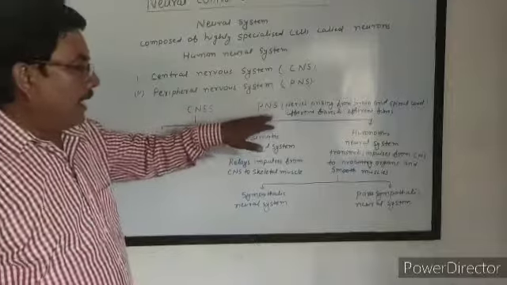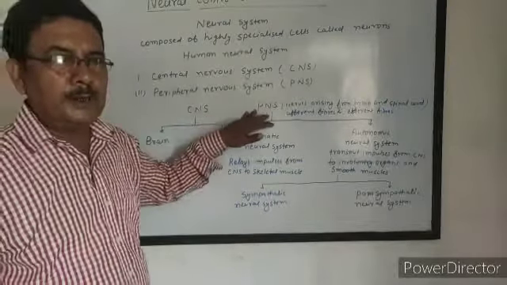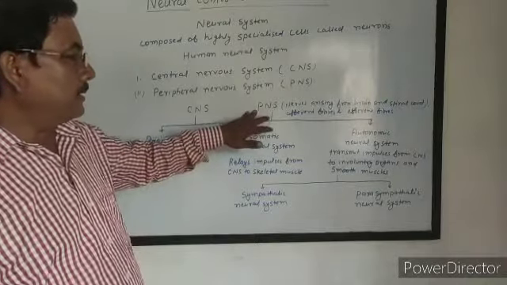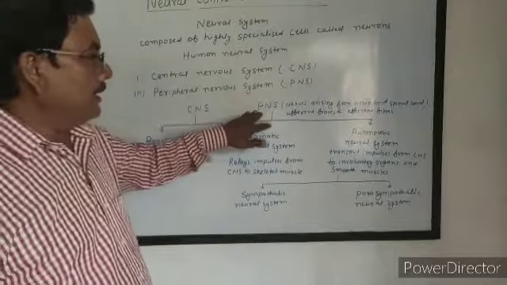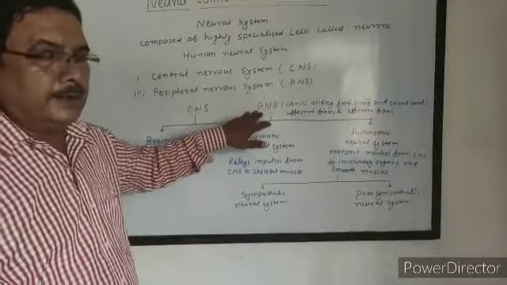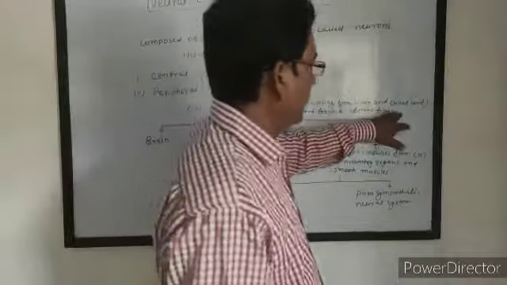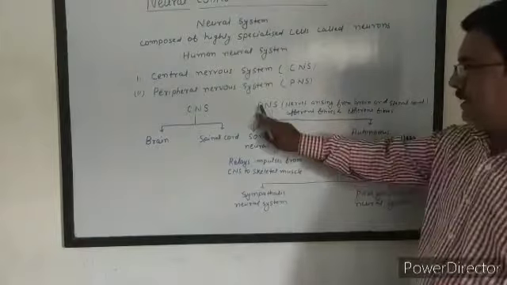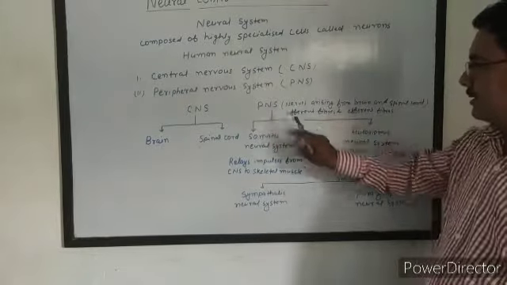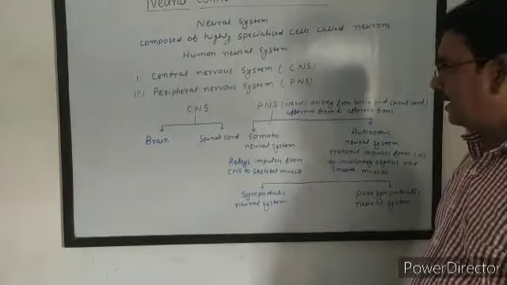Nerves arising from brain are called cranial nerves because brain is situated in the brain box, which is called cranium. So the nerves arising from brain are called cranial nerves, and the nerves arising from spinal cord are called spinal nerves. So PNS, that is peripheral nervous system, consists of cranial nerves and spinal nerves.